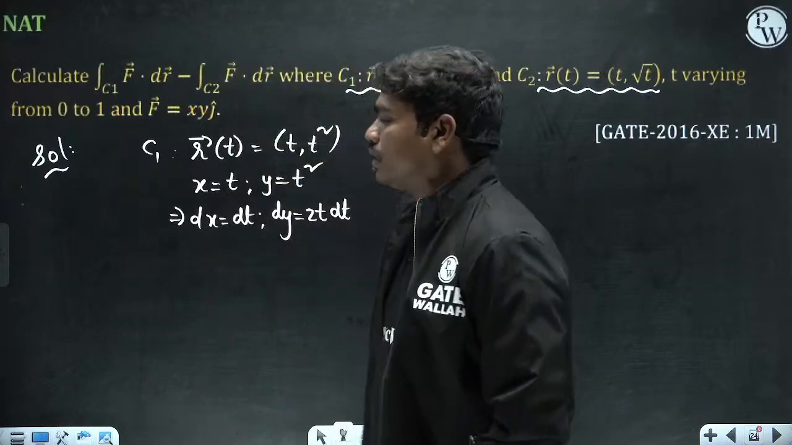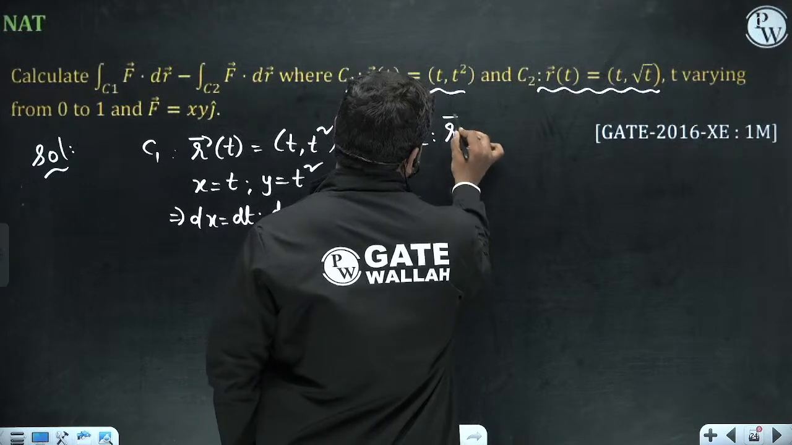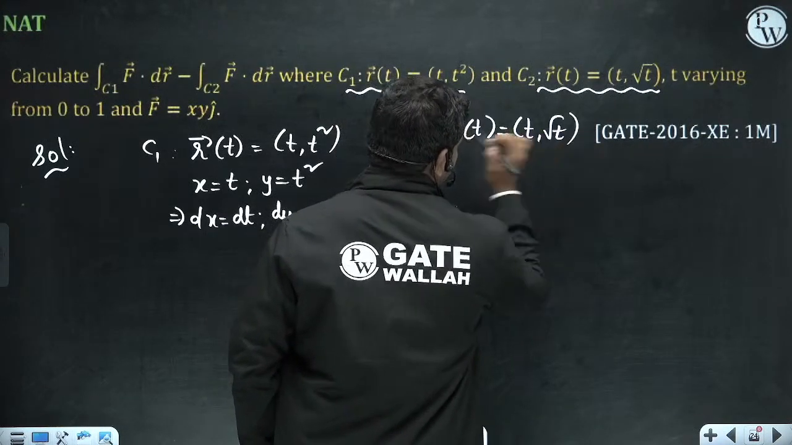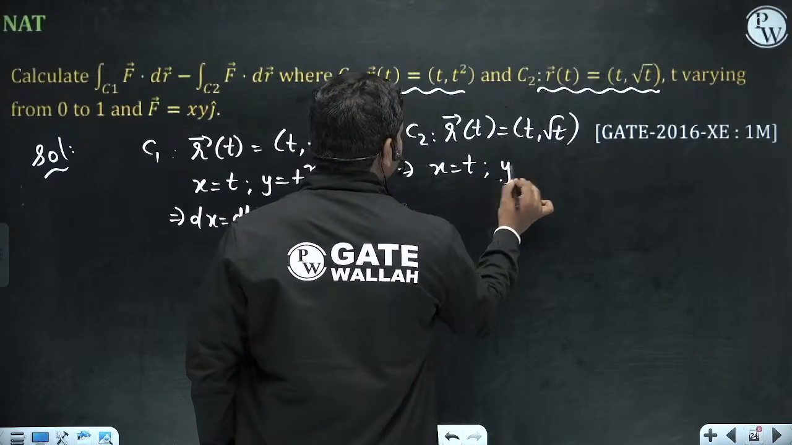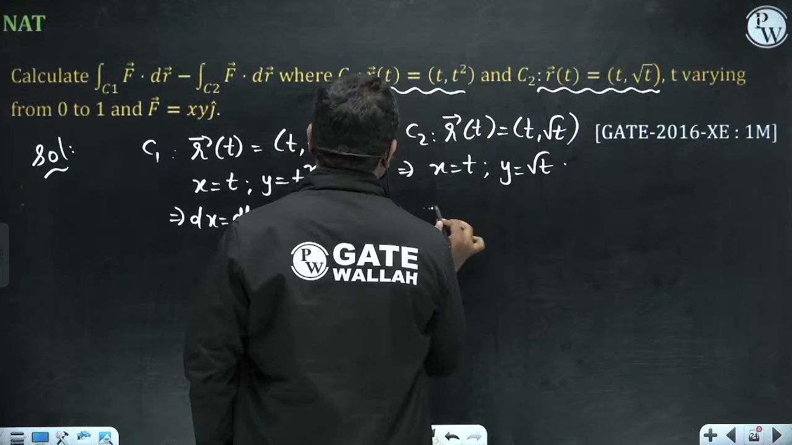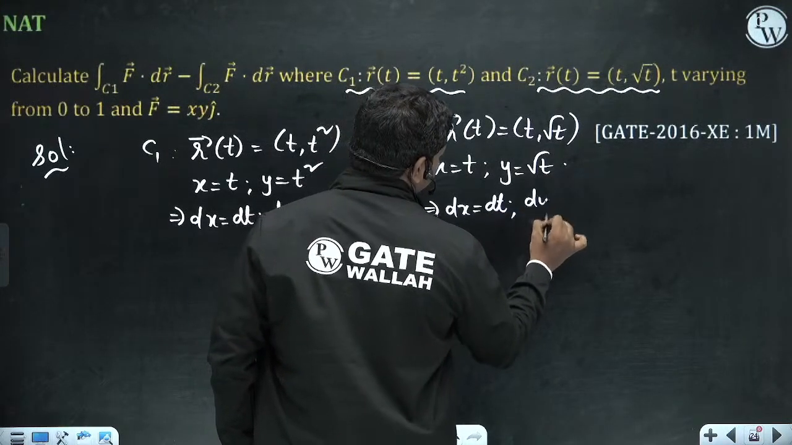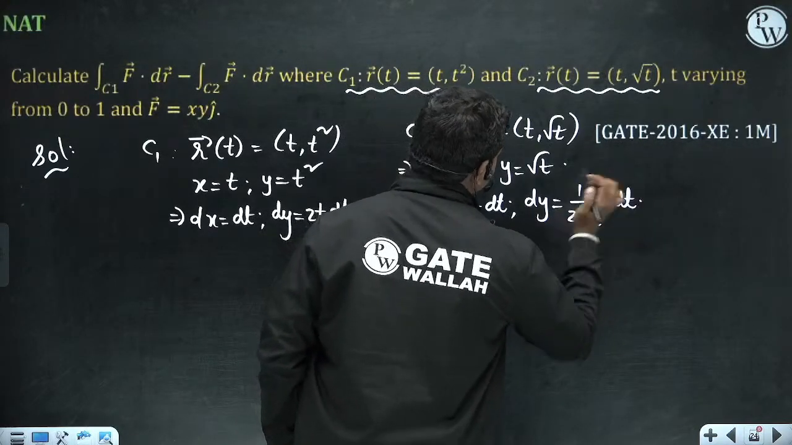Okay, now let us see C2. r bar of t is given by t comma square root of t. So this implies x is equal to t and y is equal to square root of t. So this implies dx is equal to dt and dy is equal to 1 by 2 square root of t dt. Okay, so these are the terms.